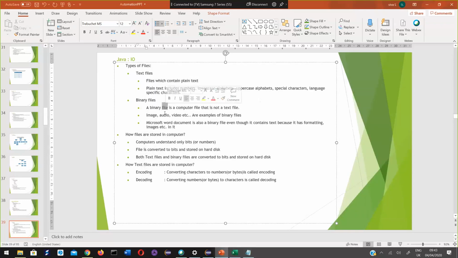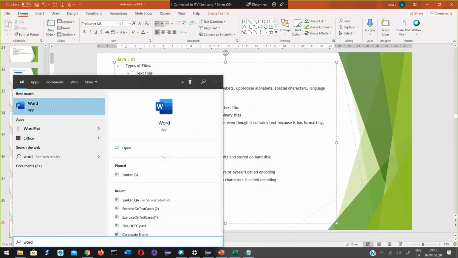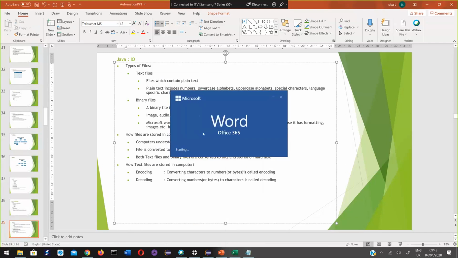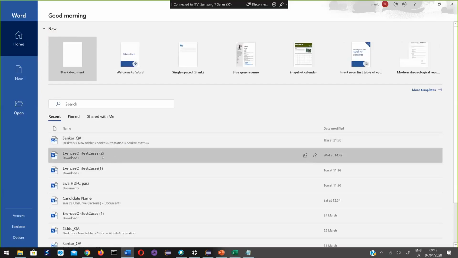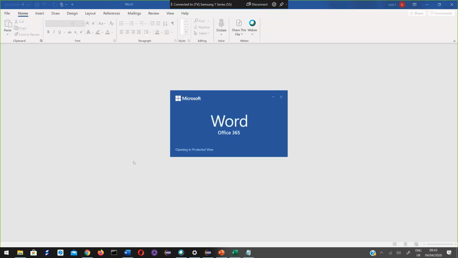A binary file is a computer file that is not a text file. Image, audio, video, your Excel, your Word document, your PDF file, everything is a binary file. I have particularly mentioned that a Microsoft Word document is also a binary file, even though it contains text, because it has formatting, images, etc. So this is one example of a Word document.